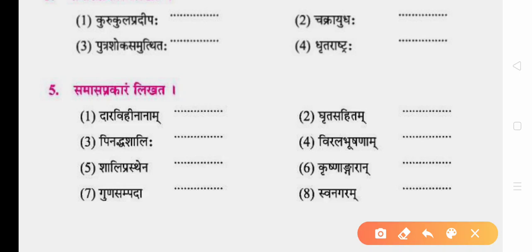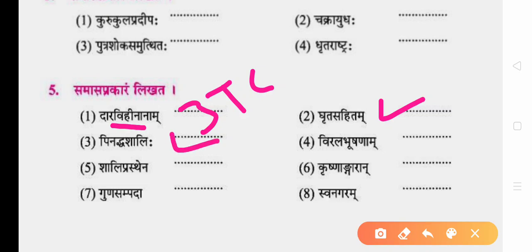Dara Vihinanam, devoid of wife. Please remember this is specific. When you find Vihina, it is always Trutya Tatpurus, third Tatpurus compound. Guruta Sahitam, along with the ghee, with what comes in instrumental, so Trutya Tatpurus. Pinadda Sali, one which is having strong component, this adjective talks about the paddy. Pinadda, one which is having strong component, is Bahubri. Virala Bhusanam, one who is having less ornament, is again Bahubri.